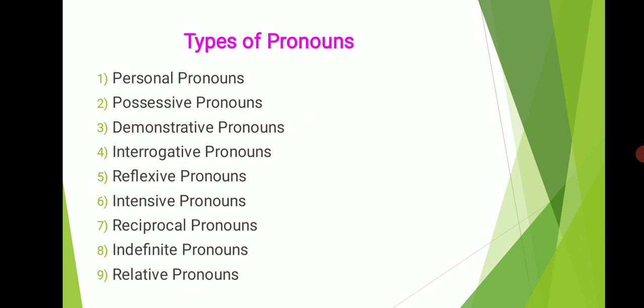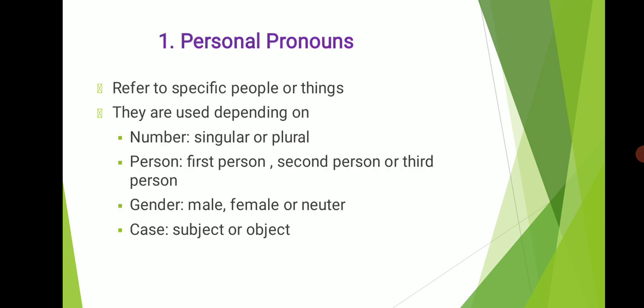Now let us see about the types of pronouns. There are 9 types of pronouns. They are personal pronouns, possessive pronouns, demonstrative pronouns, interrogative pronouns, reflexive pronouns, intensive pronouns, reciprocal pronouns, indefinite pronouns, and relative pronouns. First, let us see about personal pronouns.